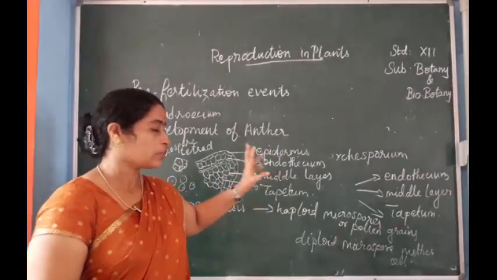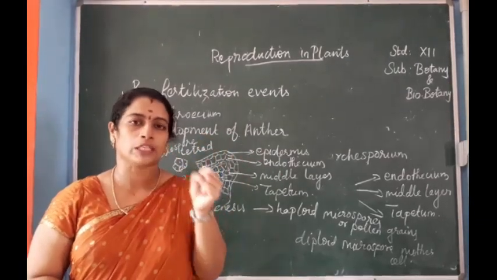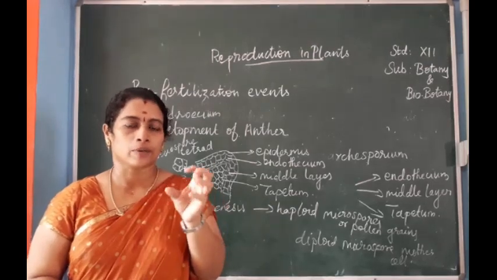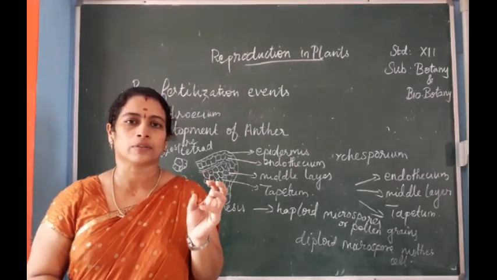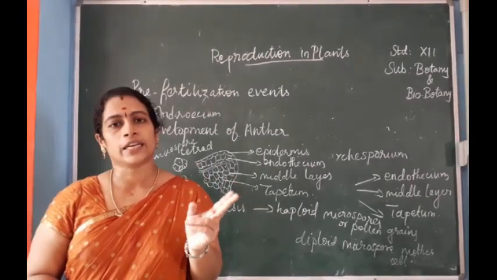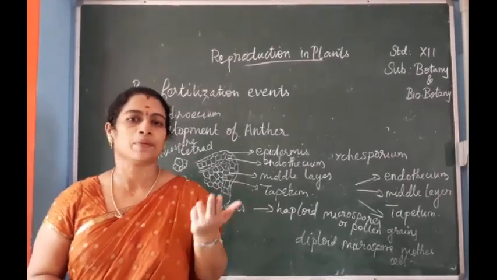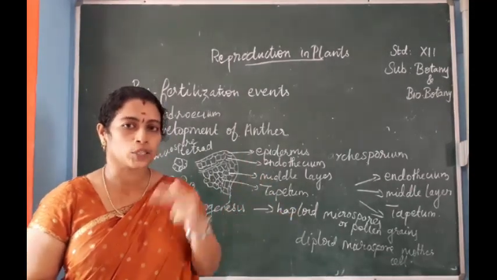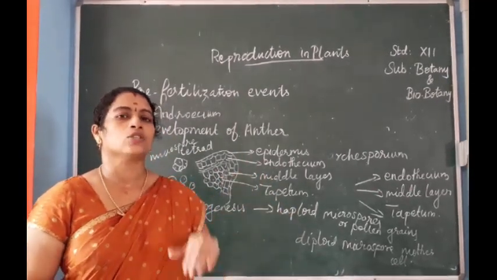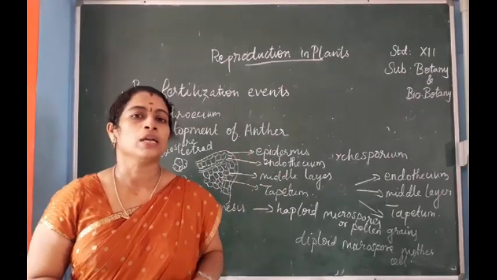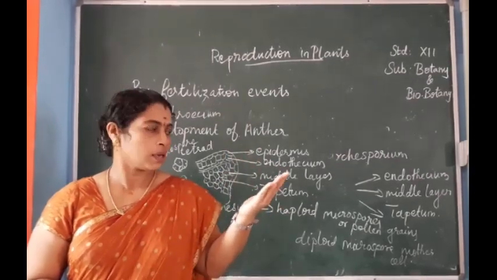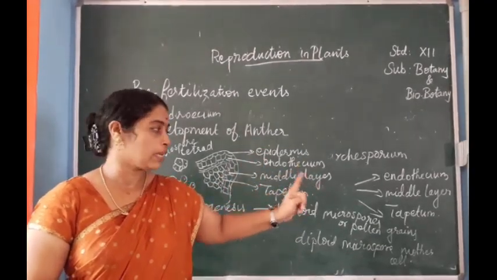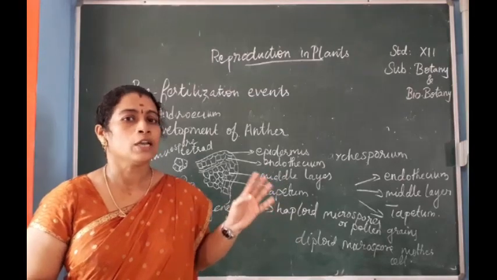The hypodermal cells, one or two cells or a group of cells, will be separated and get differentiated to form a mass of cells, which divides anticlinally and periclinally to form two types of cells, that is parietal cells and sporogenous cells. The parietal cells will go on dividing to form the 3 layers of the endothecium, middle layer and tapetum. This is formed from the parietal cells.